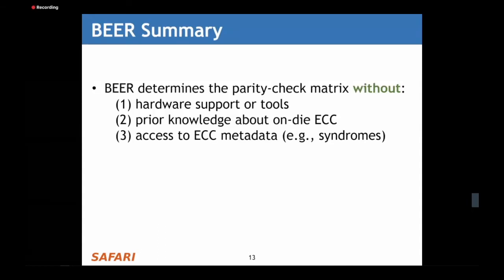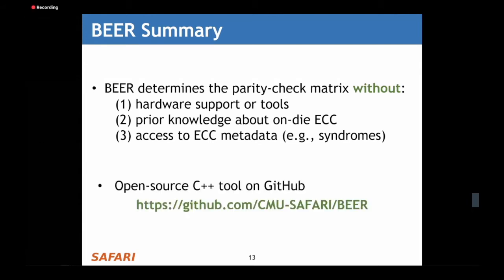In summary, BEER determines the parity check matrix without hardware support or tools, prior knowledge about the on-die ECC mechanism, or access to any of the ECC metadata, for example, the error syndromes that it generates. And finally, we open source BEER as a project on GitHub at the link shown on the slide.